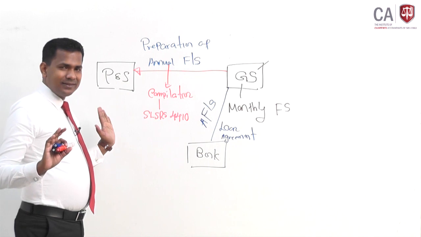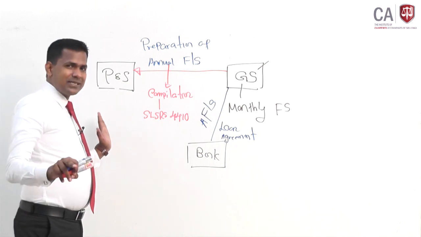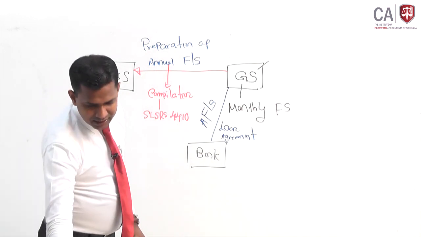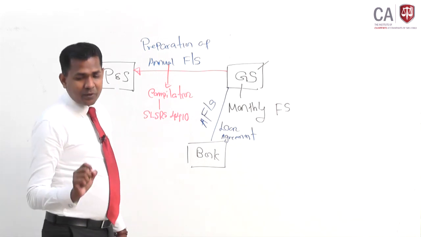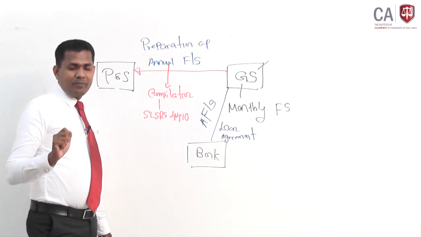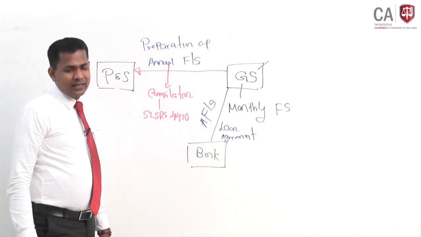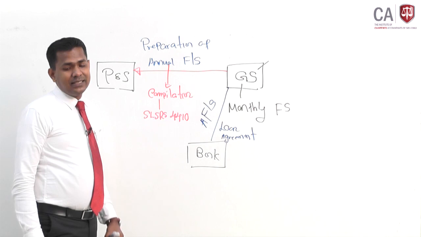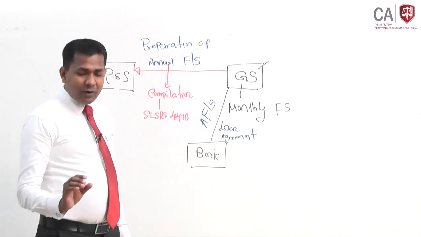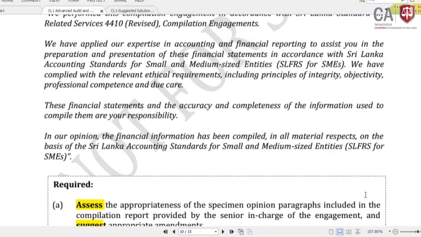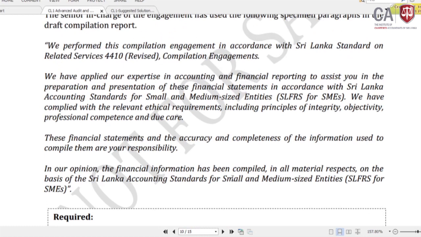Your question now is to assess the appropriateness of the specimen opinion paragraph included in the compilation report provided by the senior in charge. First we will look at the opinion paragraph given here. The opinion paragraph is in the last paragraph: in our opinion, look at that.